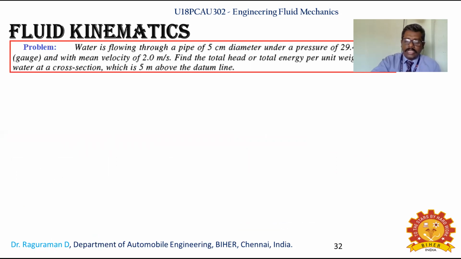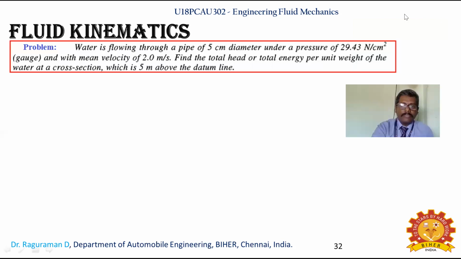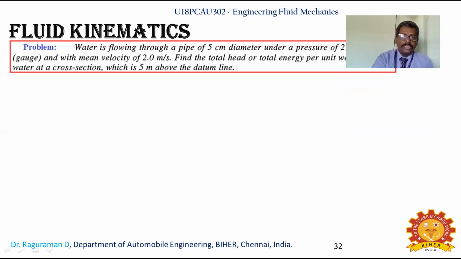Now we will see a problem. In this problem, water is flowing through a pipe of 5 centimeter diameter at a pressure of 29.43 Newton per centimeter square with a mean velocity of 2 meter per second, and you are required to identify the total head, or total energy per unit weight of the water, at a cross section which is 5 centimeter above the datum line.